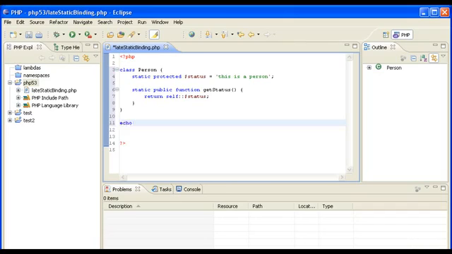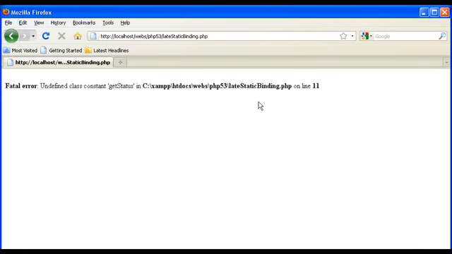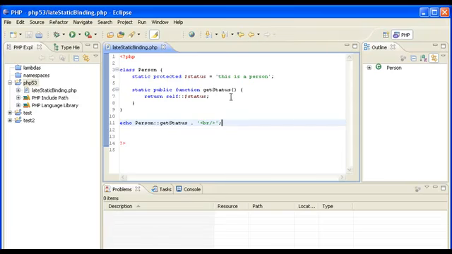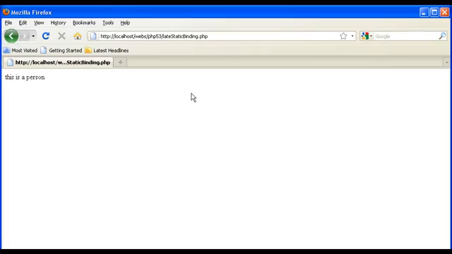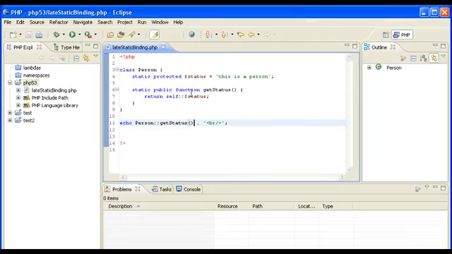If we say echo, for instance, Person::getStatus(). Put a break at the end of that. So if we run this, we should see "This is a person." And when we run it, we see undefined class constant getStatus. Of course, because we didn't add this, we'll run it again, and we see "This is a person."